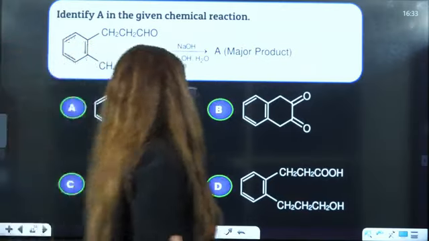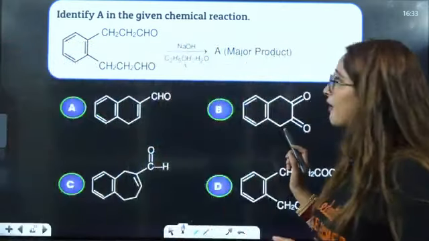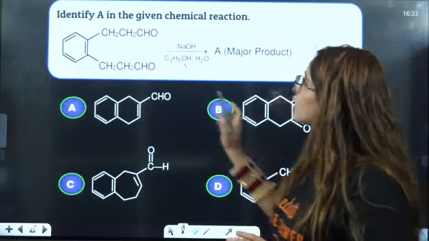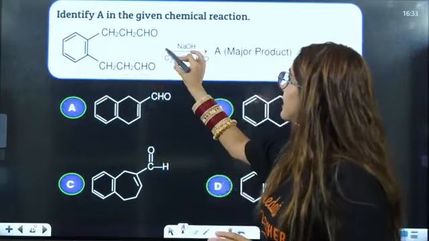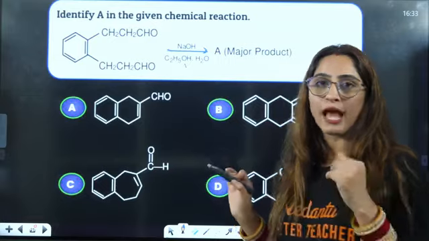Identify E in the given chemical reaction. This we have done already also, right? So this is the question. This is NaOH. Now I'll talk about organic chemistry.